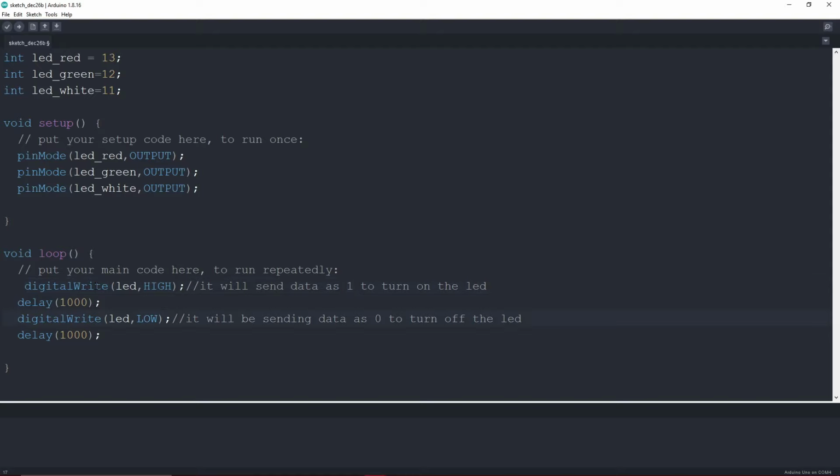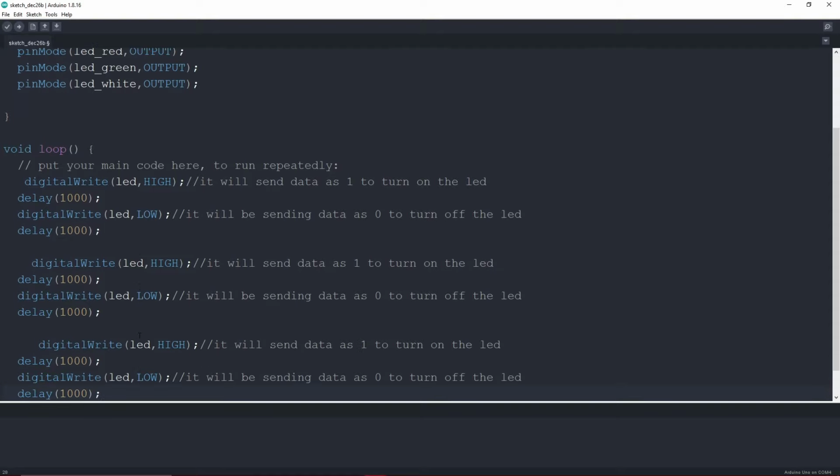So previously we have tried to blink one LED at a time. So now what we want to do is turn on the first LED and turn off that LED. Then the second LED should turn on, and the third LED should turn on once the second LED is off. So for that I will just replicate this code 2 times more, and here we will just change the name of those LEDs. So I will just add here underscore red, and then first of all it will turn on the red LED and it will turn off the red LED.